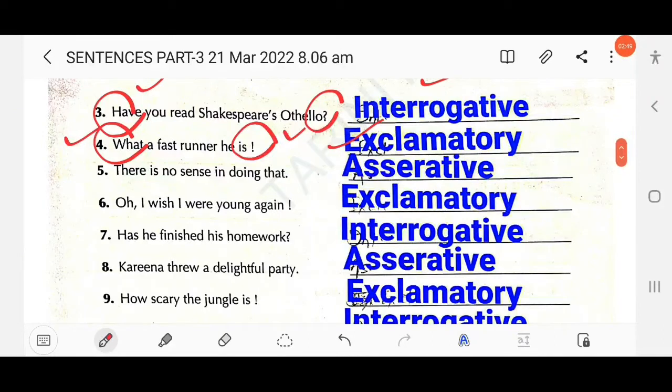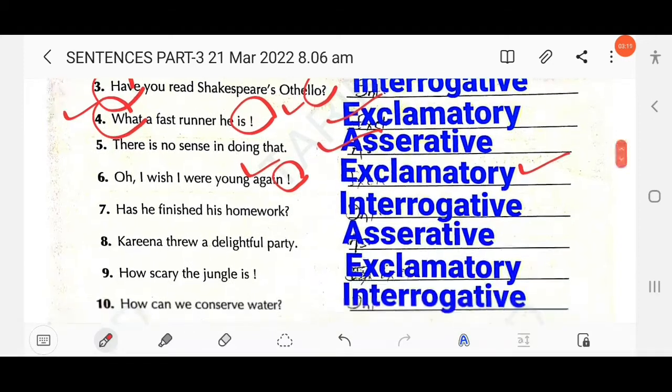The next, there is no sense in doing that. So this is an assertive sentence. Then next, oh I wish I were young again. This is a wish, so this is an exclamatory sentence, as you find an exclamation mark used at the end of the sentence.